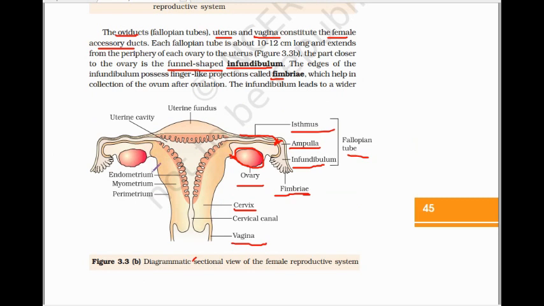Next about uterus. It is also known as womb. Clear? So it is the hollow, muscular and pear-shaped structure. It mainly measures about 8 centimeter in length, 5 centimeter in breadth and 2 centimeter in width. This uterus, it consists of 3 parts. First one, that is uterine fundus. ये जो part है इसको बोलते हैं fundus. Next है this part, that is known as body. ये part है body. और next part है cervix. Okay, so this uterus, it consists of 3 parts. First one fundus, next body and next cervix.